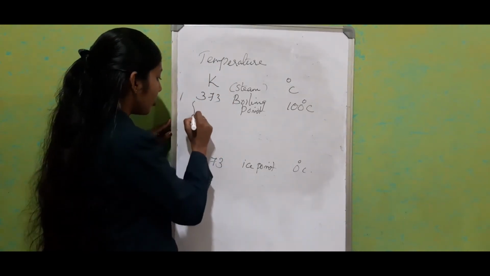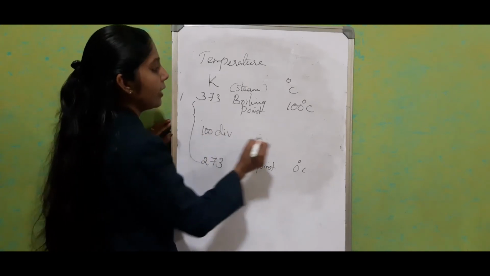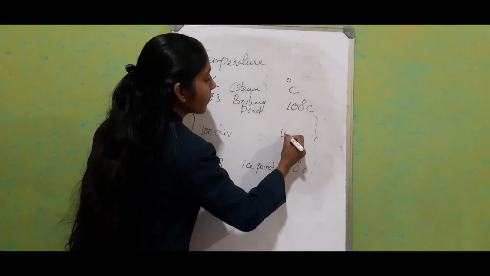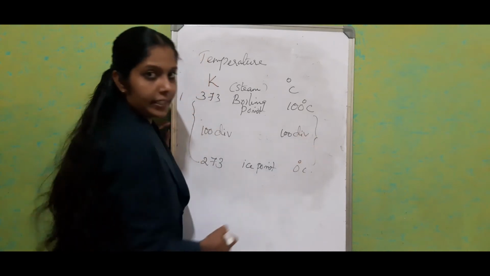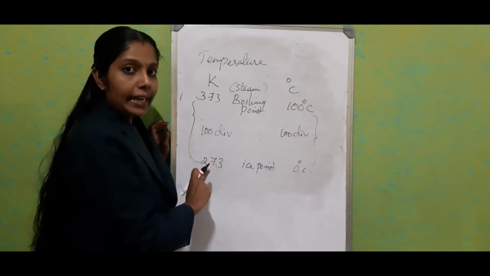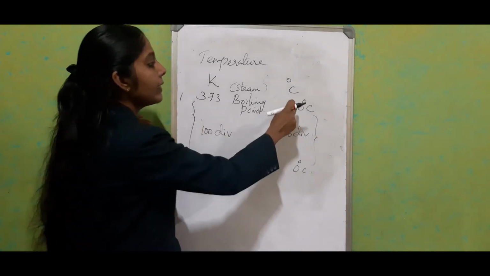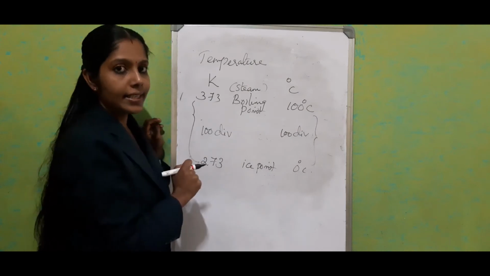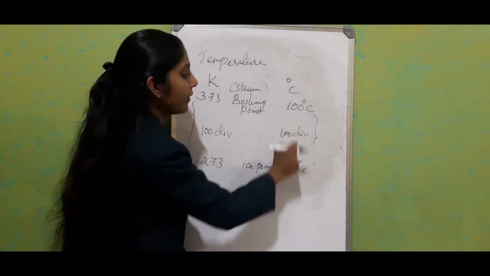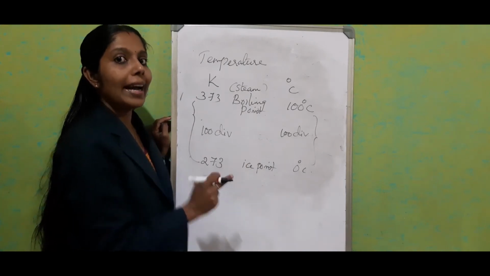So if we check the difference, here we will get 100 divisions. Here also we will get 100 divisions. So in the Kelvin scale, we are getting 100 divisions between the ice point and steam point. In the same way, in the Celsius scale also we are getting 100 divisions between the steam point and ice point.